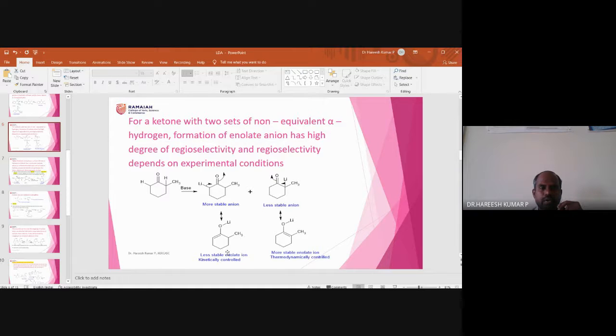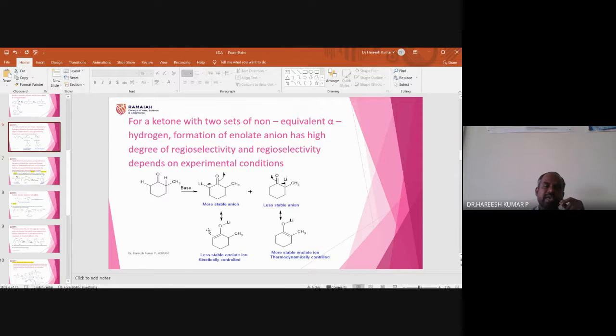So you need to remember these two, because from next onwards I will mention thermodynamically controlled enolate and kinetically controlled enolate. So I will explain here itself. Suppose you are using LDA, LDA only favors the kinetically favored enolate.